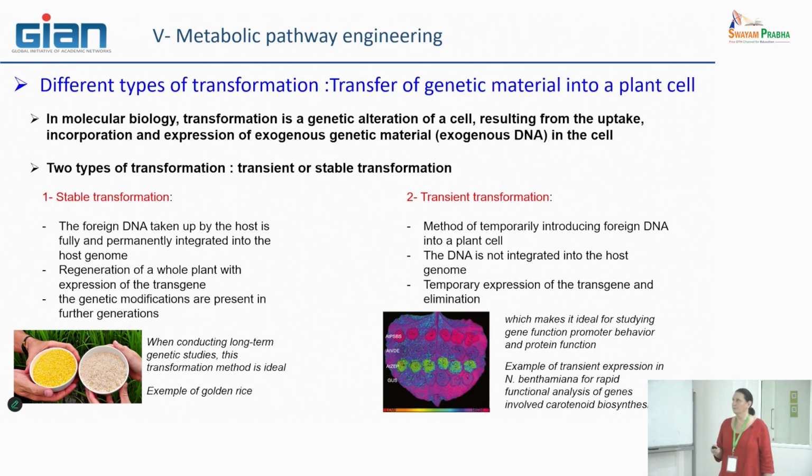So what are the different types of transformation? Whatever the techniques we can apply, there are in fact two types of transformation that may not have exactly the same objective. One type is what is called stable transformation. Stable transformation means that the external DNA that we want to add to the plant is completely included in the nuclear genomes of the cells.